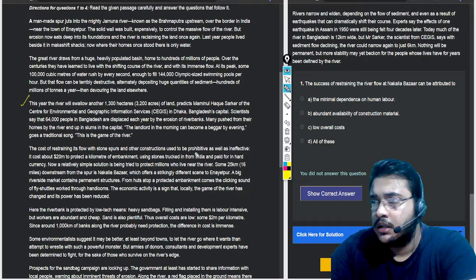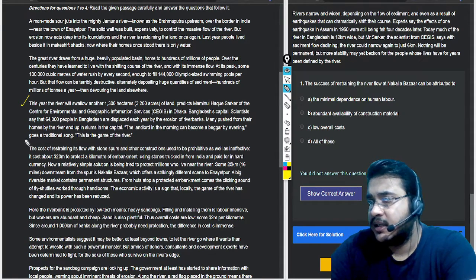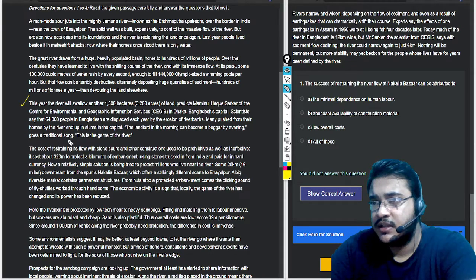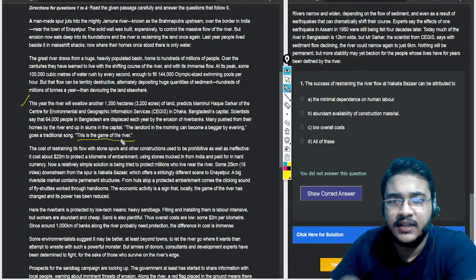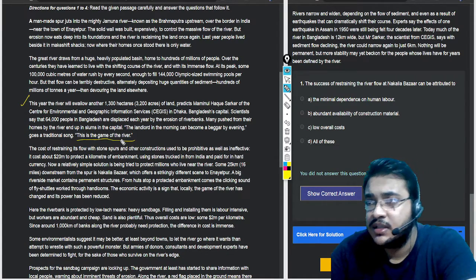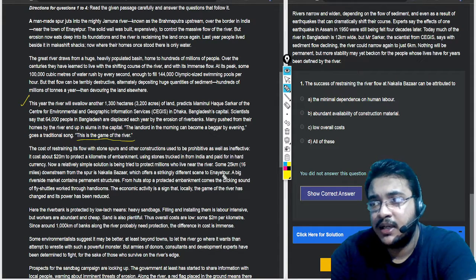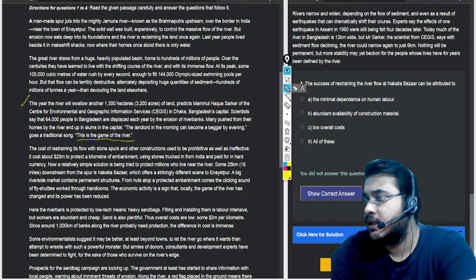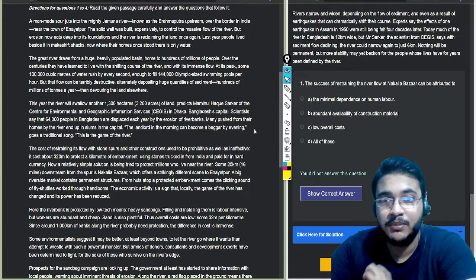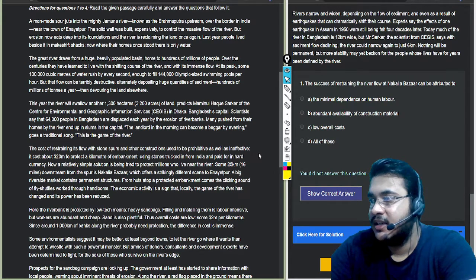All right. Many pushed from the land by erosion, many pushed from their homes by the river, end up in slums in the capital. The landlord in the morning can become a beggar by evening, goes a traditional song, the game of the river. Now this is a very interesting thing, because this is defining a very interesting characteristic of the river, which is that the landlord in the morning can become a beggar. So this is a traditional song. If I were a test creator, I would probably not ask you a question based on this, because everybody would be expecting you to make a question on it.